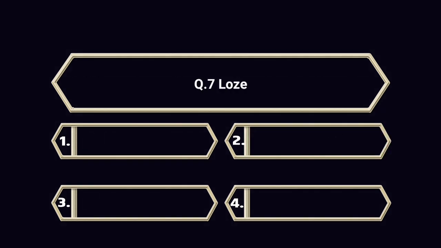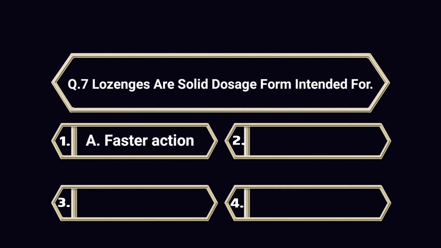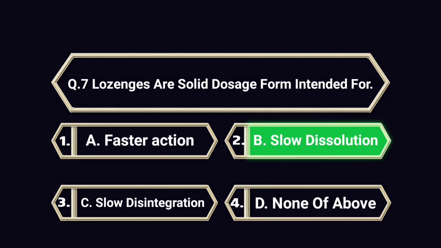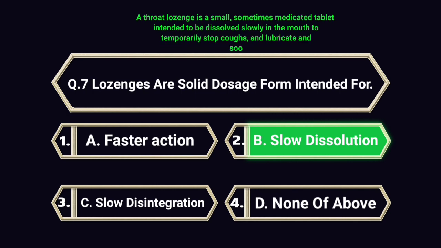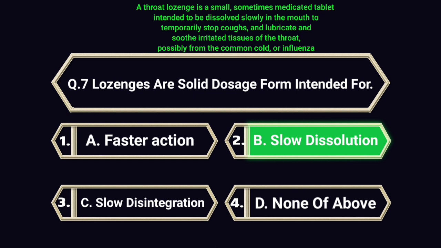Question number 7. Lozenges are solid dosage form intended for A. Faster action. B. Slow dissolution. C. Slow disintegration. D. None of above. Answer is B. Slow dissolution. Explanation. A throat lozenge is a small, sometimes medicated tablet intended to be dissolved slowly in the mouth to temporarily stop coughs, and lubricate and soothe irritated tissues of the throat, possibly from the common cold, or influenza.